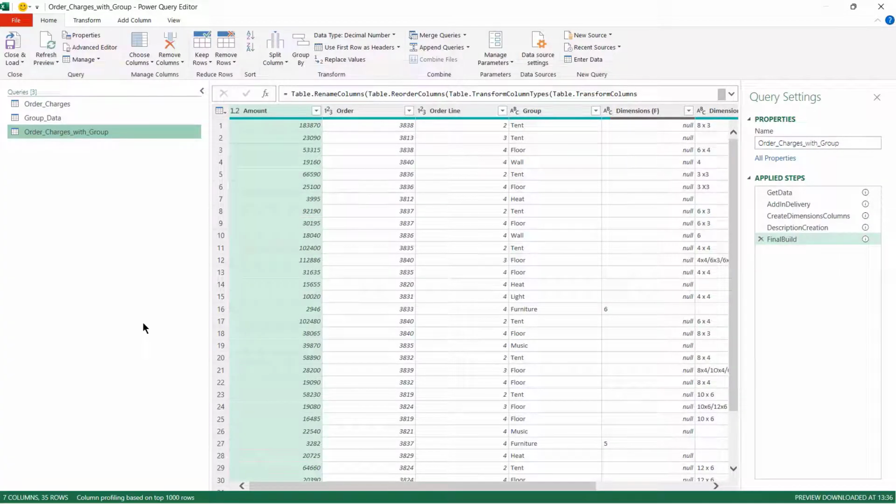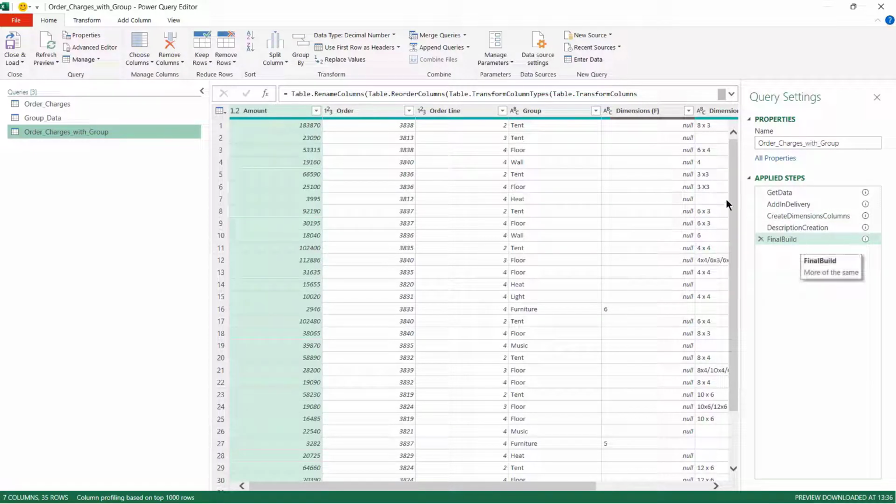So, Dave's been taking our advice and he's taken back his query and adapted some of our changes. He's kept our query names and he's added a description. This adds in the delivery charge and strips out the dimensions. Lovely. And he's really simplified the number of steps that we need, and he's got lovely descriptions for each one. Get the data sorted, add in the delivery charge, well that's useful. Sort out the dimensions.